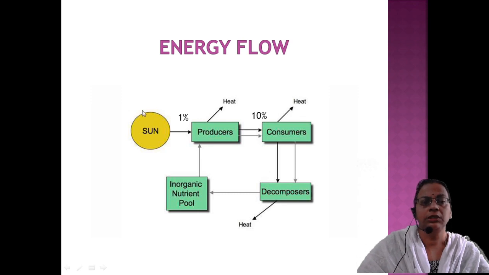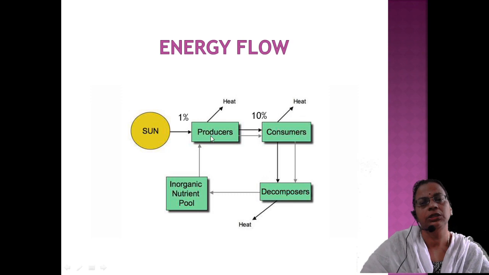So if 10 kilojoules of solar energy is available, only 1% of that, that is 0.1 kilojoules, can be captured by the producers.